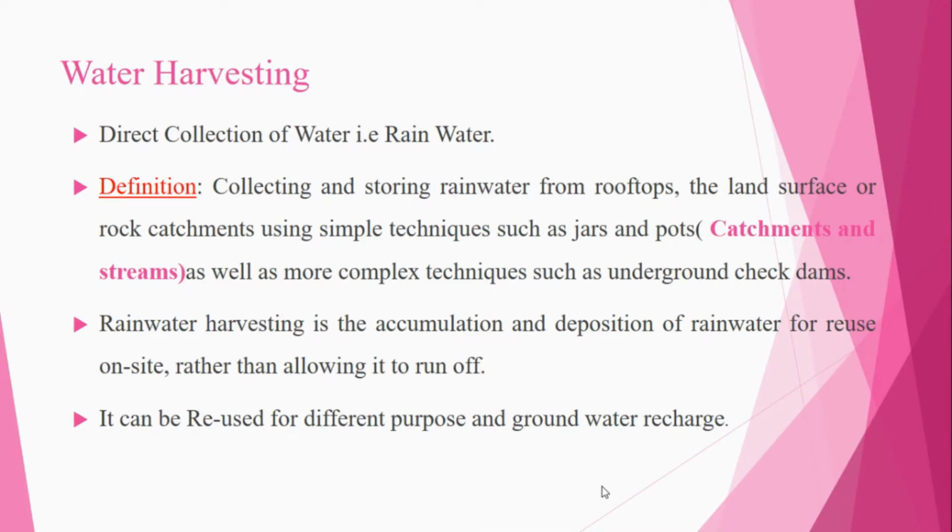So water harvesting is only the collection of water from the rooftop or any particular source for future uses. Rainwater harvesting is the accumulation and deposition of rainwater for reuse on site rather than allowing it to run off.